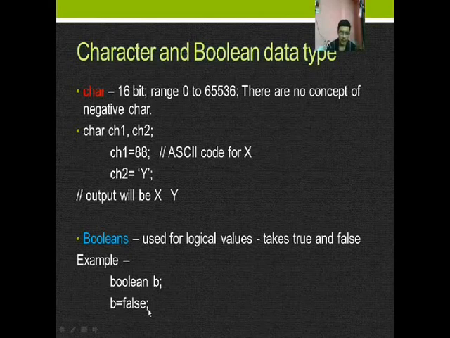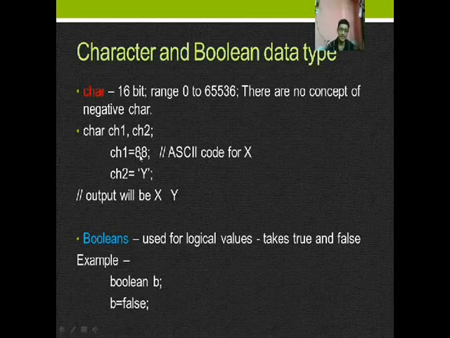We may declare character and boolean data types. Character is 16 bit, range from 0 to 65536. There is no concept of negative character. How do we declare and initialize? Declaration is here: char ch1, ch2. I mean char ch1 and ch2. This is the declaration part and this is the initialization part.